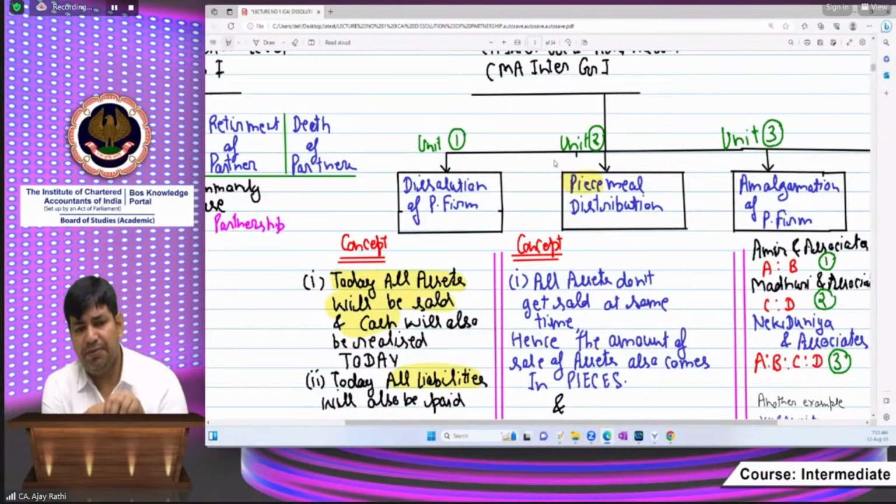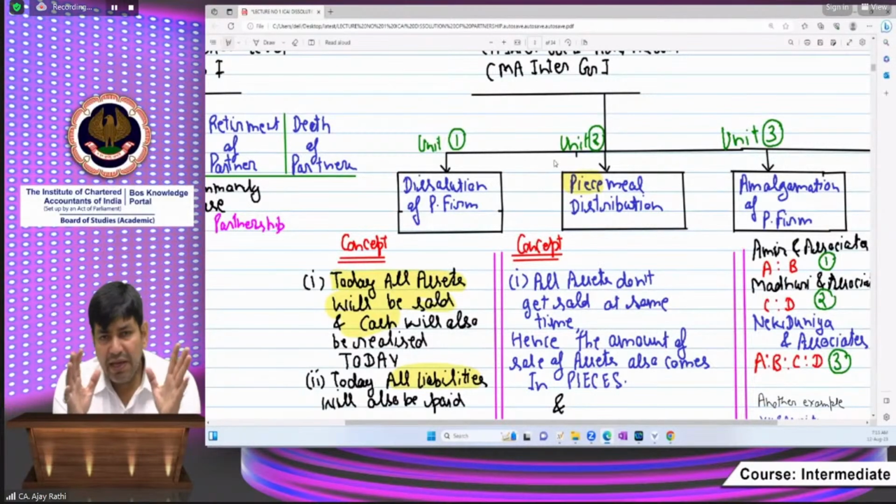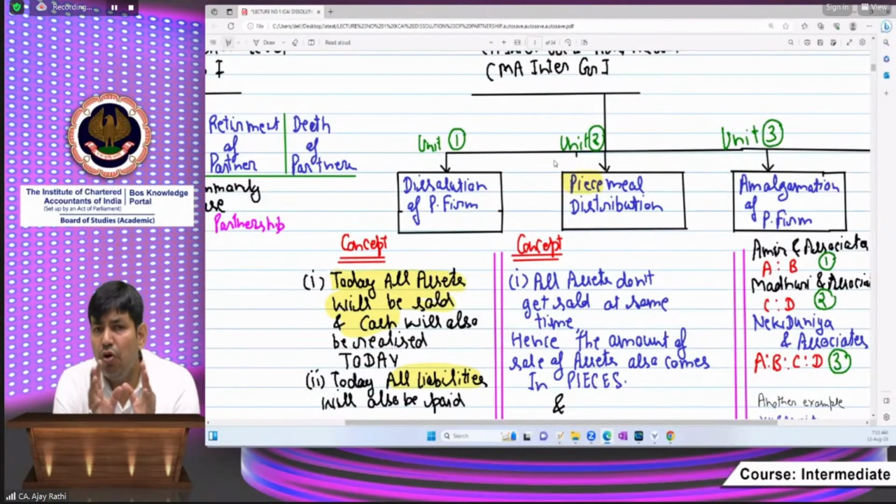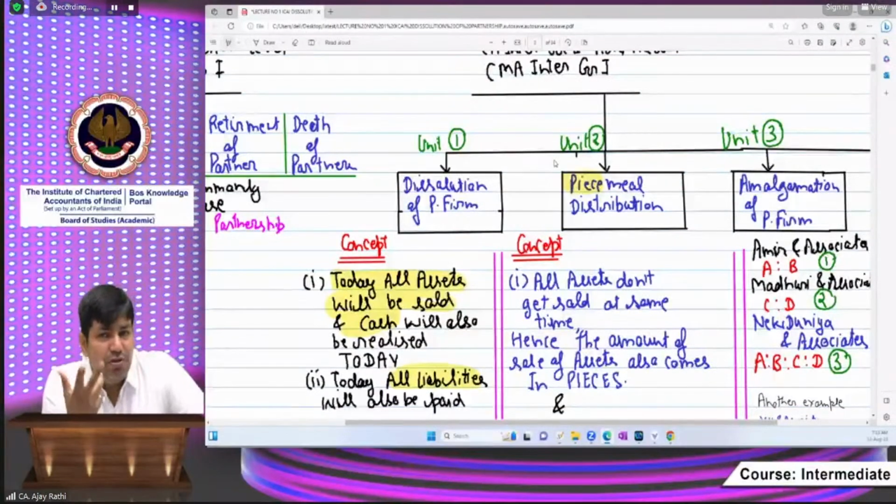Take an example. There are 4 furniture items, 3 chairs and 1 table in the organization. On day 1, 1 chair has been sold.